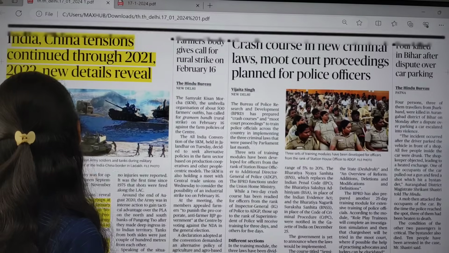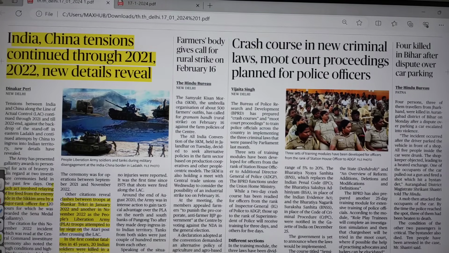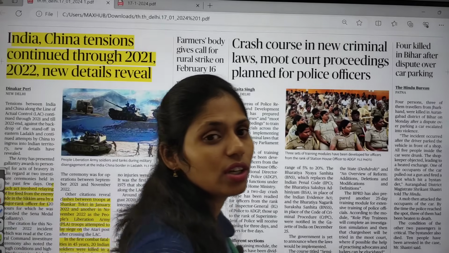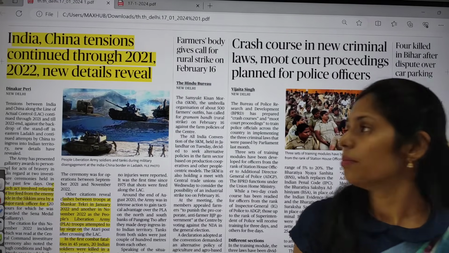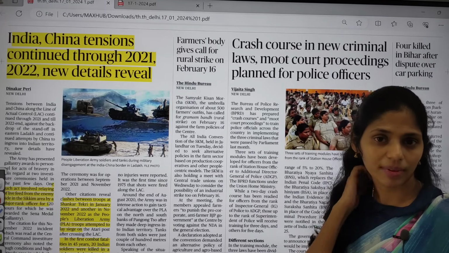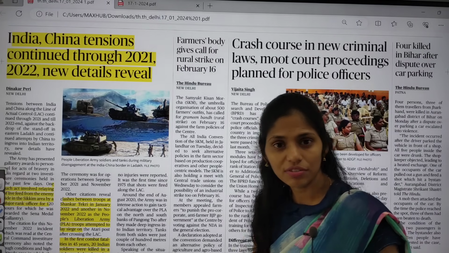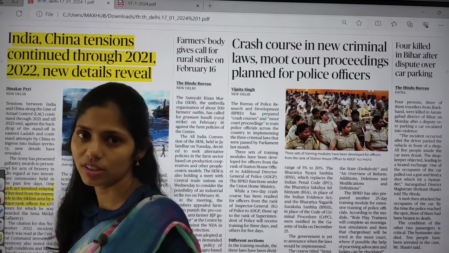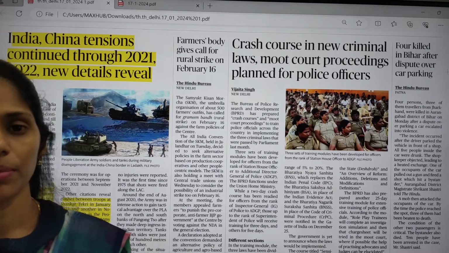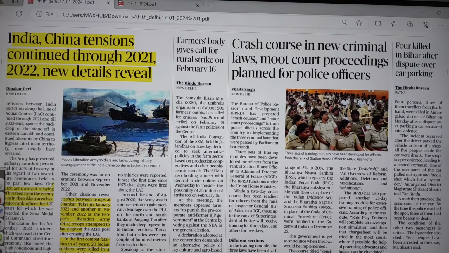Here you can see one article: India-China tensions continued through 2021 and 2022, new details reveal. This article says that since 2020 there has been a standoff between the Indian and Chinese armies at the LAC region. From that time onwards, we went for a number of rounds of talks, but none has brought about complete status quo in this region. So it is one cause of concern.